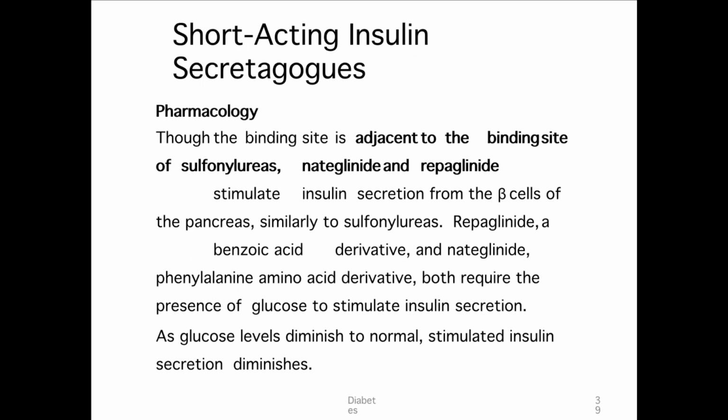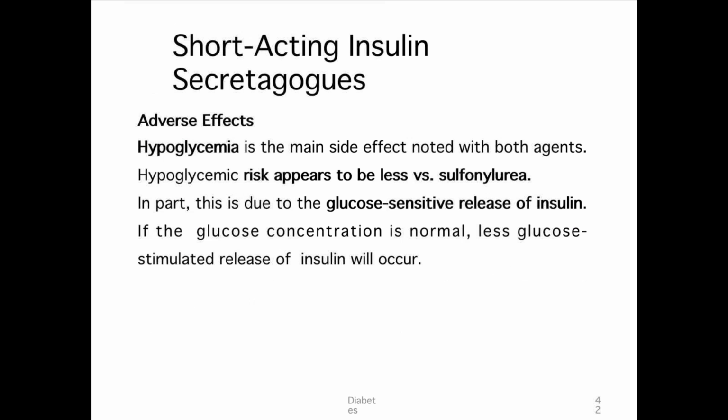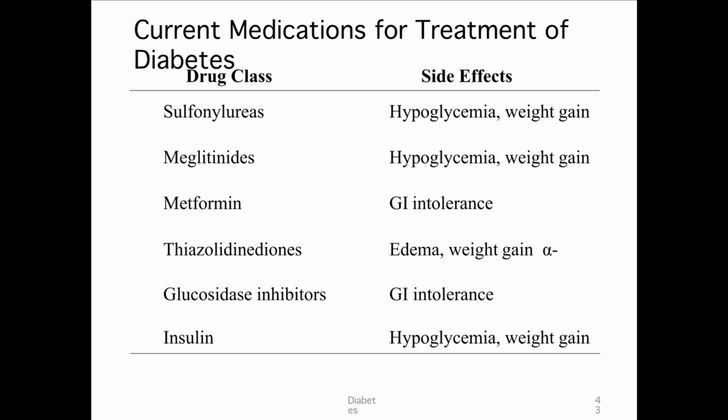Then short-acting insulin secretagogues, though the binding site is adjacent to the binding site of sulfonylureas, are called nateglinide and repaglinide. The action is similar to sulfonylureas only. Adverse effects are the same, like hypoglycemia, weight gain, and cardiovascular instability. These are the current medications for treatment of diabetes and their commonest side effects.